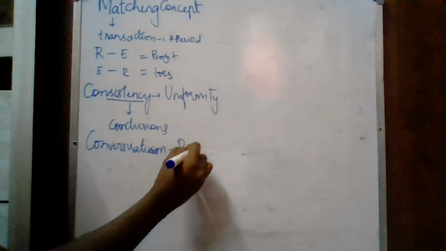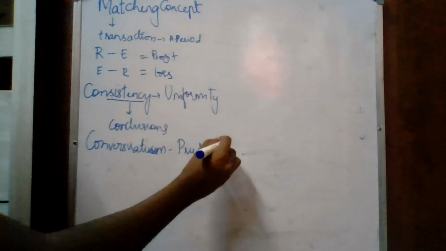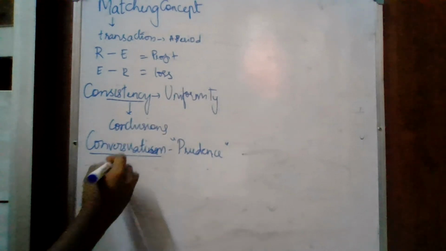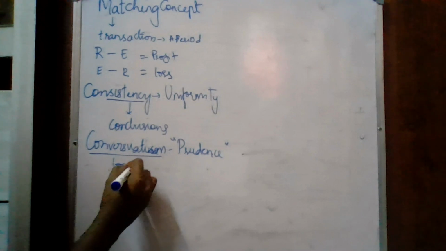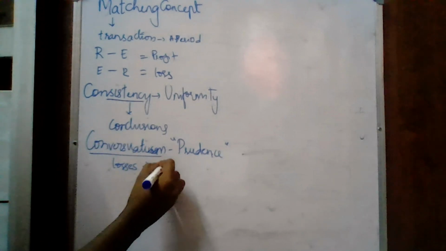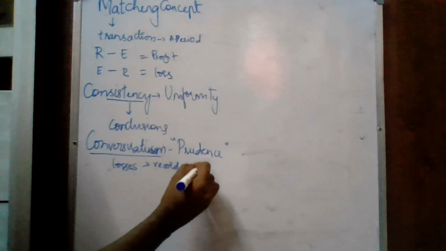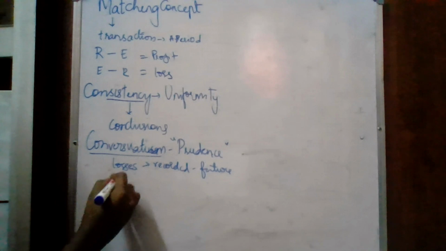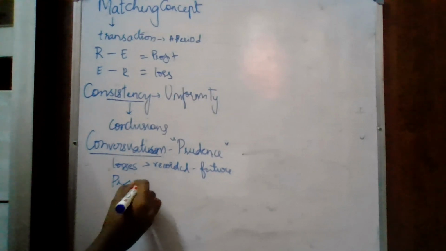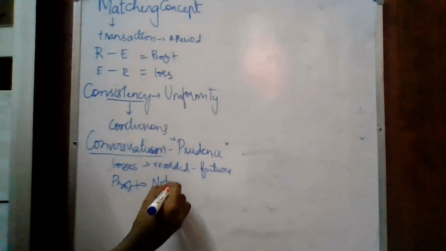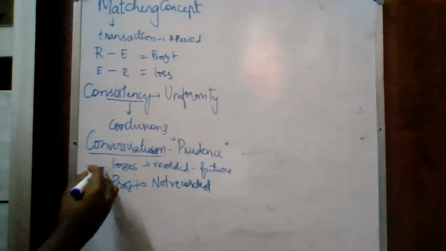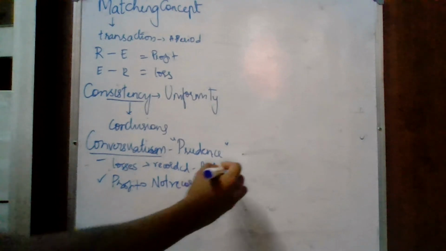Or it is also known as prudence. Here, all the losses that shall occur shall be recorded. The possibility of losses shall be recorded, and it shall be future losses that the company is expecting. But future profit will not be recorded. Why? Because it is uncertain. Income shall not be recorded, but any losses shall be recorded.